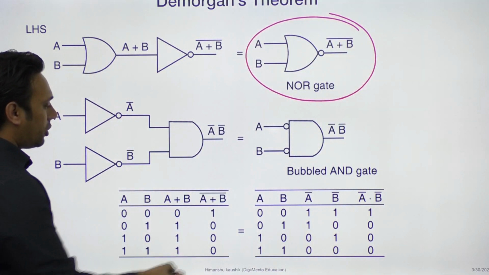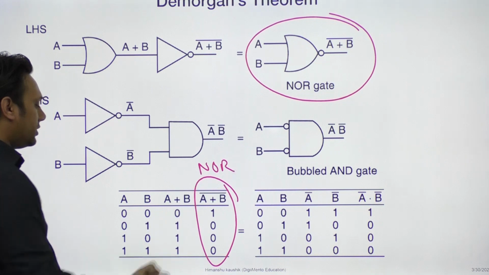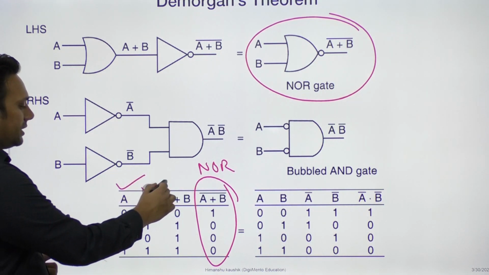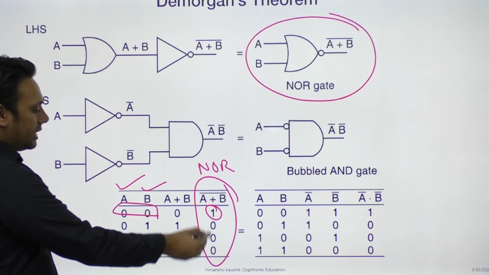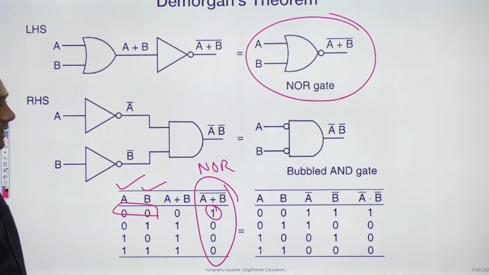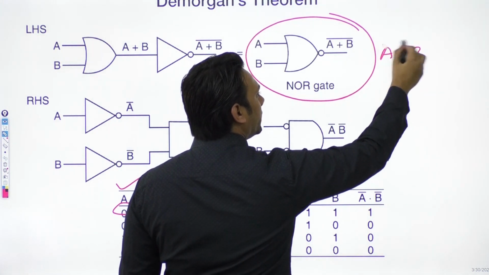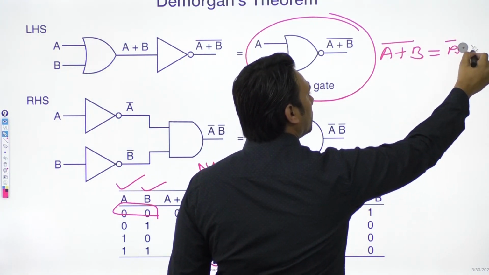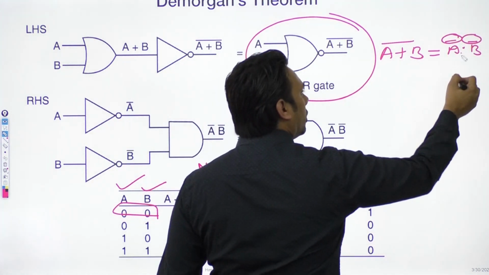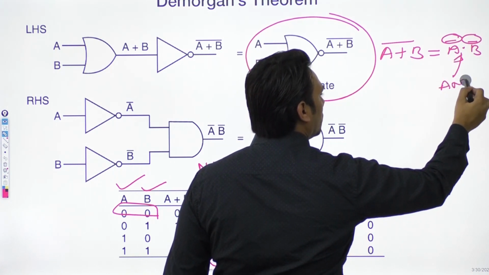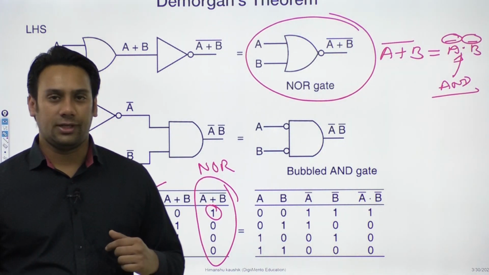So the truth table for the NOR gate is something like this. This is A, this is B, and this is the truth table. The NOR gate assumes a value 1 whenever both A and B are 0. Otherwise, it assumes a value 0 in all the other cases. Now (A plus B) whole complement can also be written as A complement dot B complement. Complement means we represent it by a NOT operation, and dot means we represent it by an AND operation.